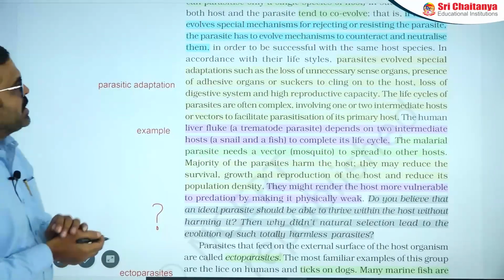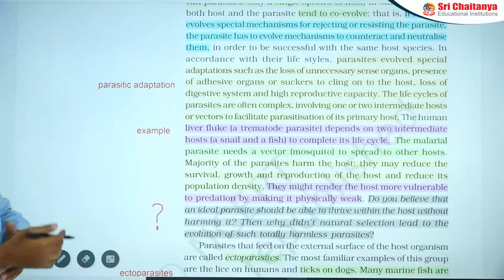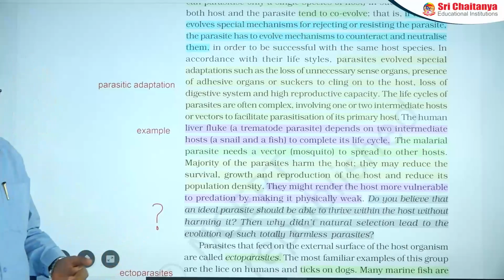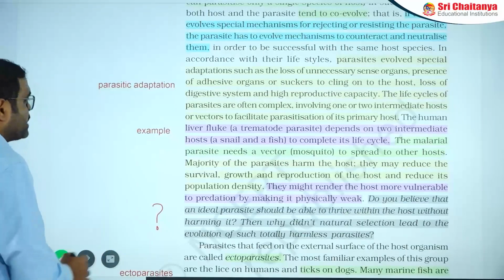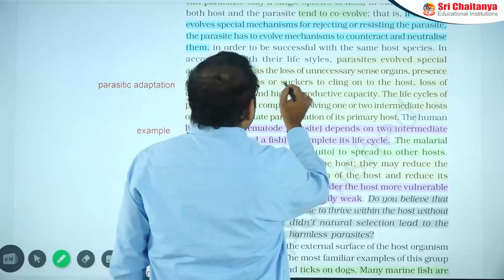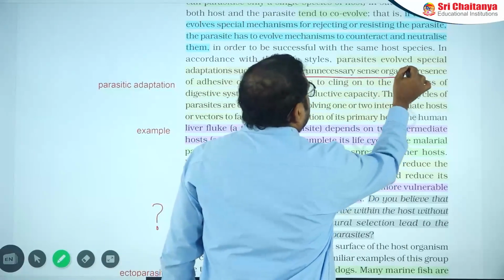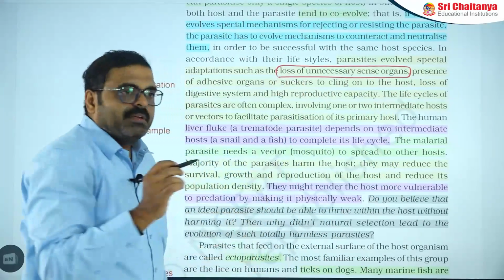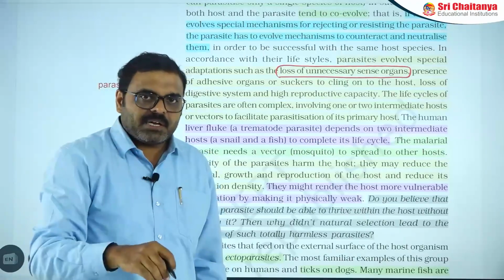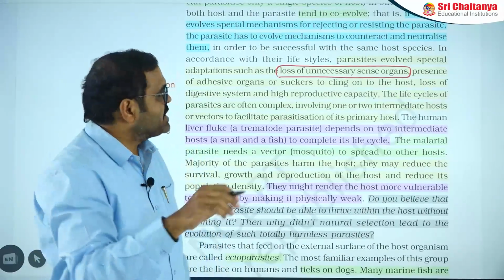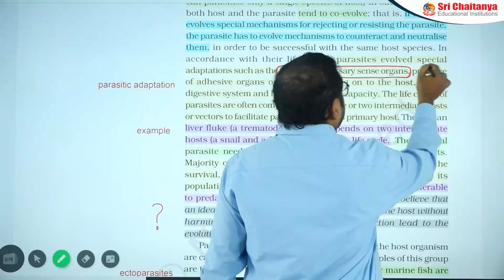Parasitic adaptations: the parasites are getting some adaptations to live inside the host. Let us observe the important adaptations here. Those are the loss of unnecessary sensory organs, like the living organisms inside the gut of a human, they are losing their sensory organs, like Fasciola hepatica.